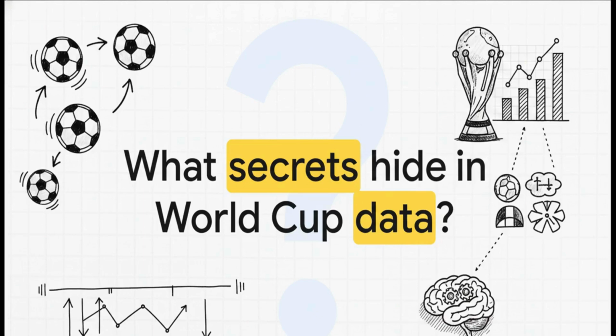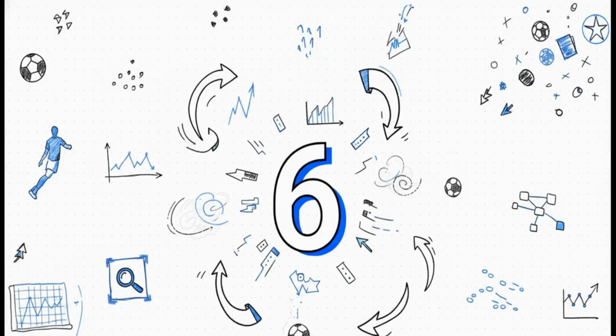We see dynasties rise and fall. We see the actual fabric of the game's tactics completely evolve. And we even see human psychology quantified in ways you probably wouldn't expect. But before we really get going, I want you to hold on to a number for me, 6. Just tuck that in the back of your mind.